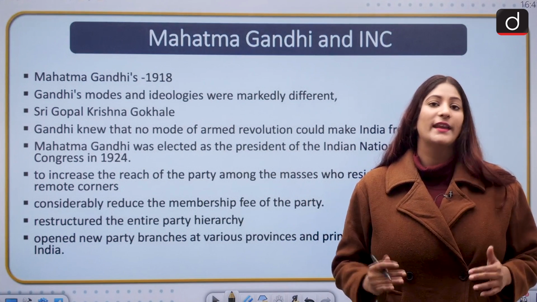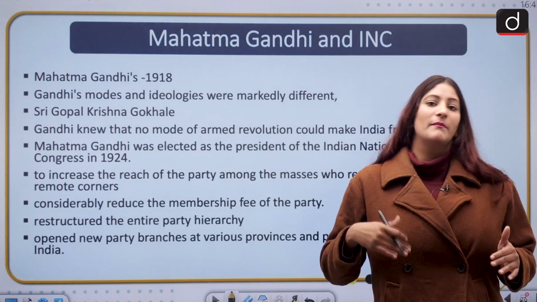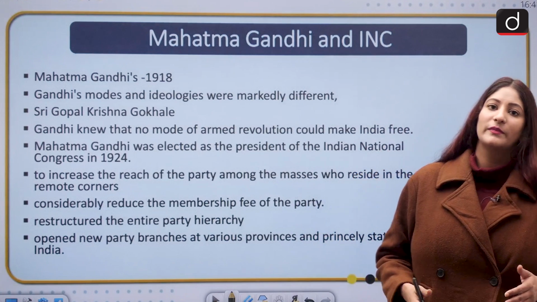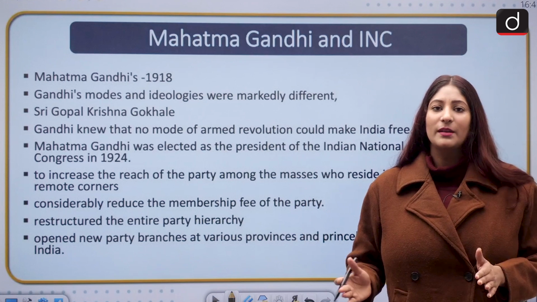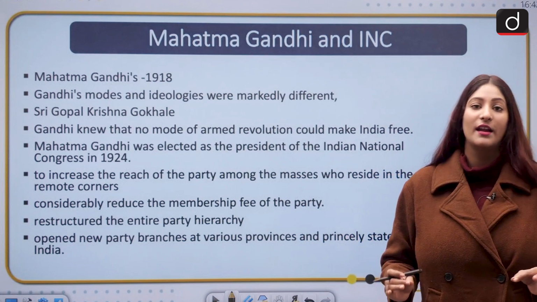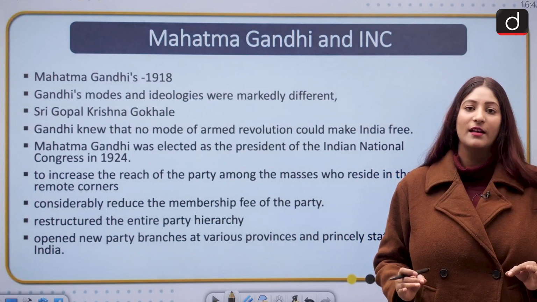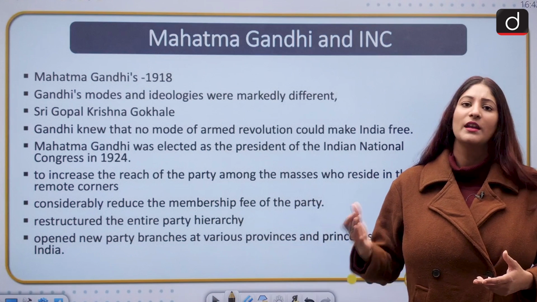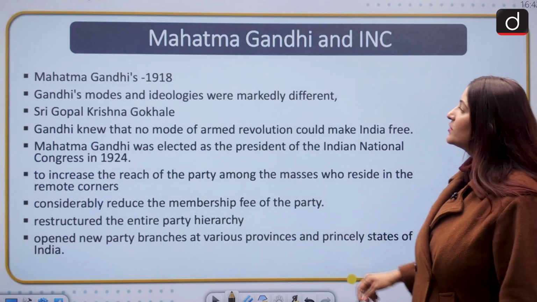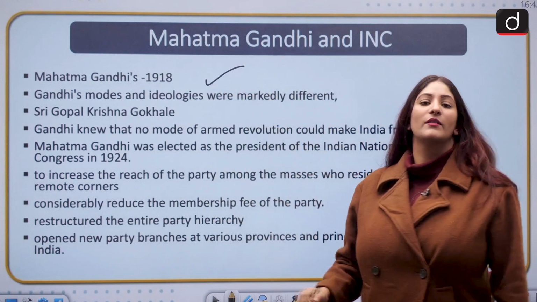Mahatma Gandhi's role can never be undermined. It might be possible that you can criticize him as a person or as a human being, but you can never deny the importance he held, and the importance he has till right now, in the Indian national movement. So Mahatma Gandhi's role can never be undermined.